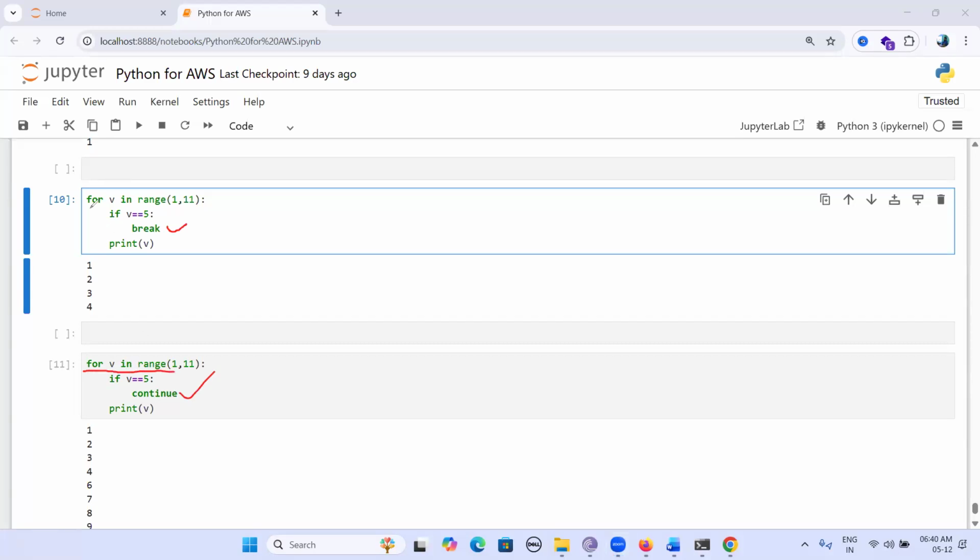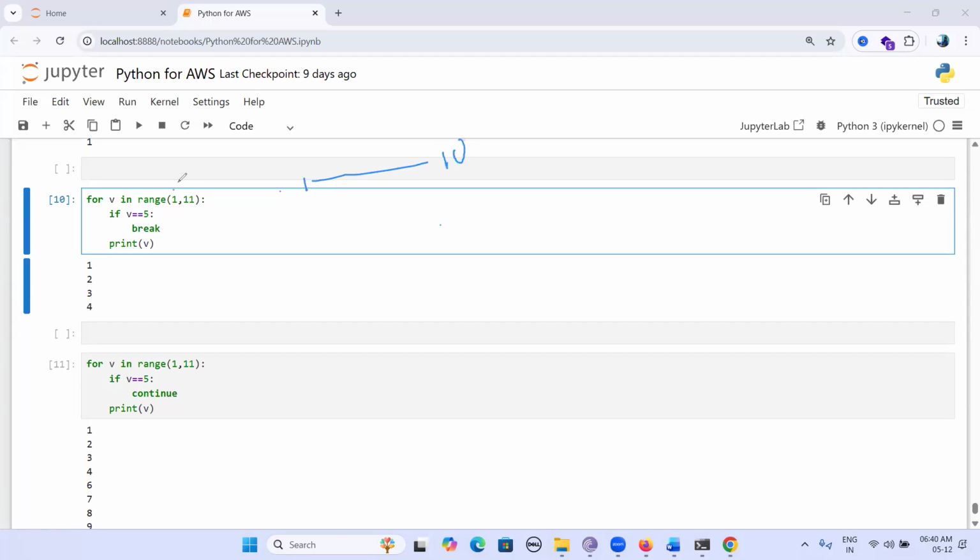It may be a for loop, it may be a while loop with condition. Observe, break and continue. Okay.